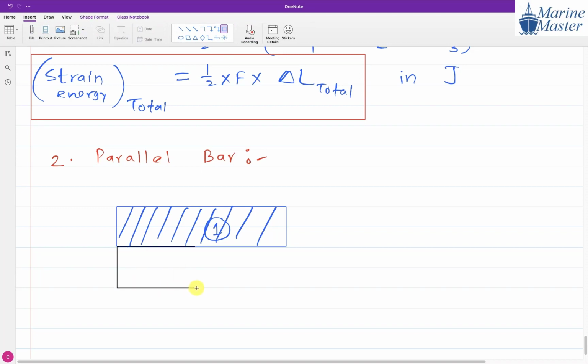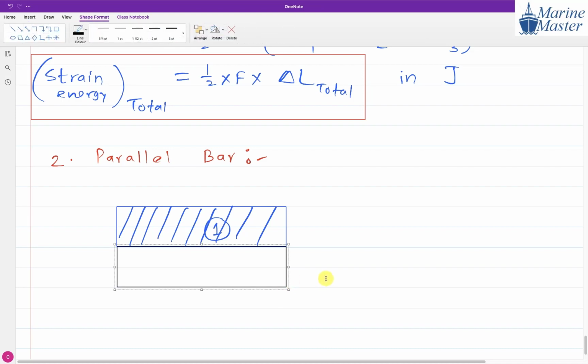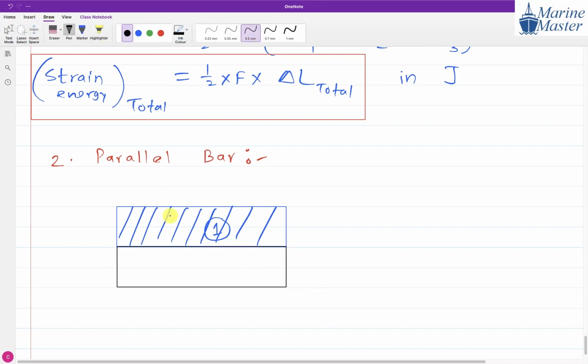This part 1 is perfectly attached to part 2, the black one.